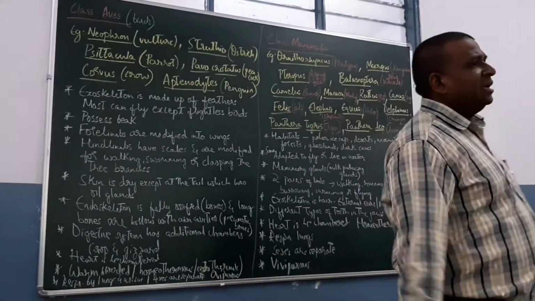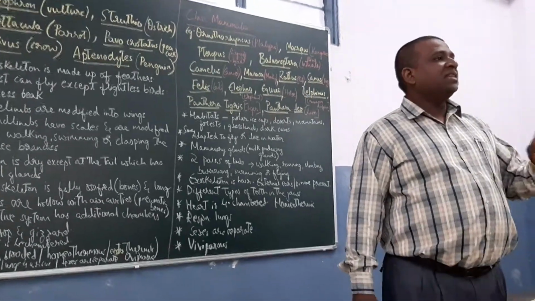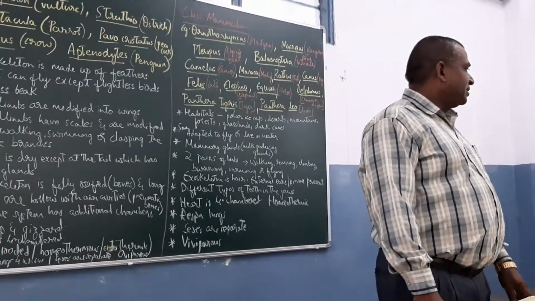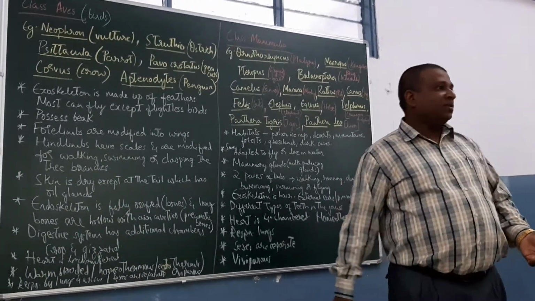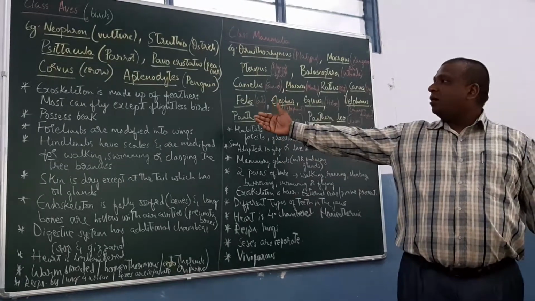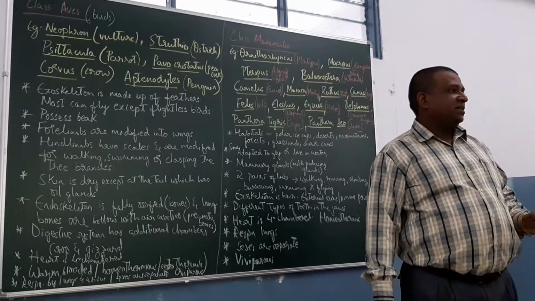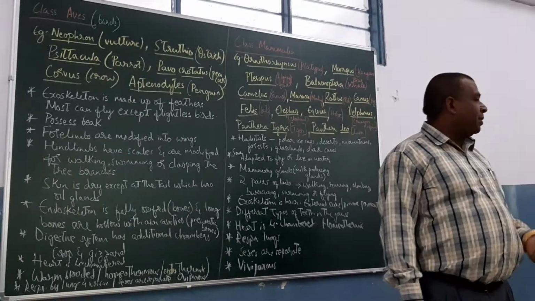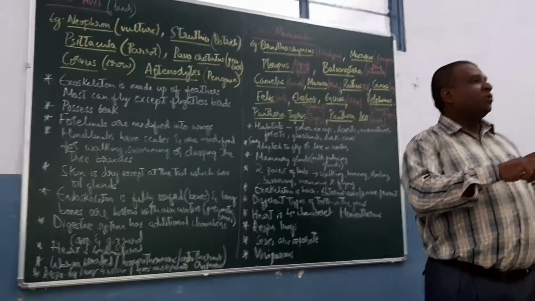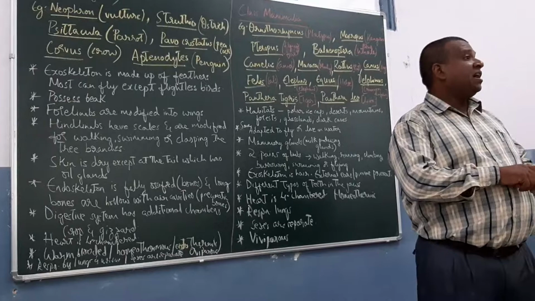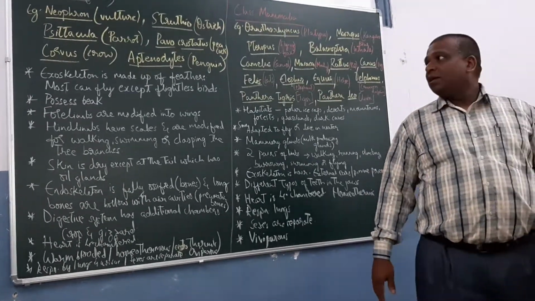In birds, the exoskeleton is not scales, nor is it eggs. The exoskeleton is made up of feathers. That helps in flight also. Then most can fly except for flightless birds. Most birds have the capability to fly except flightless birds like kiwi. I discussed ostrich, emu, rhea. There are different varieties of flightless birds that you can remember.